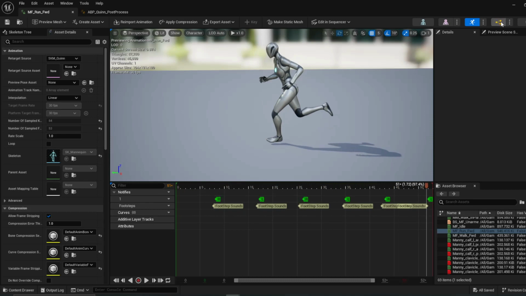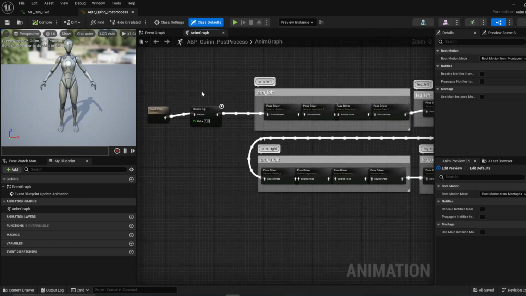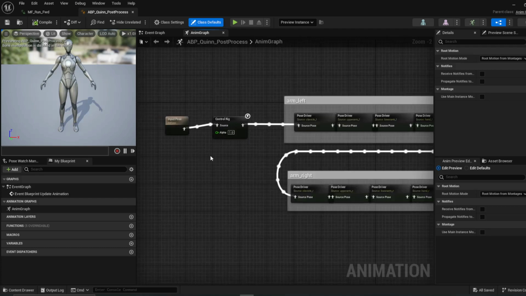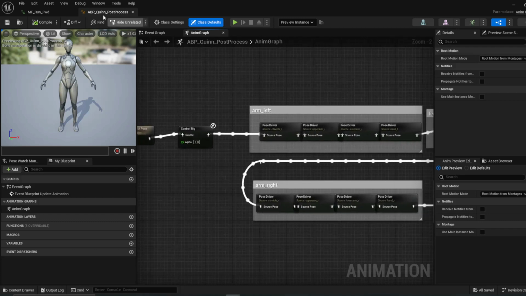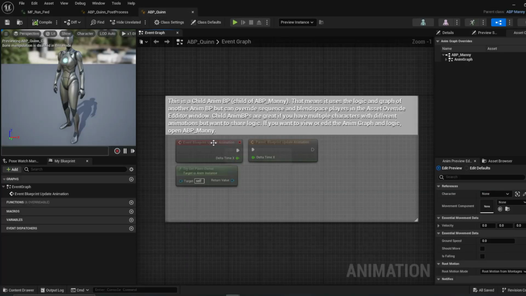All right, let's go ahead and open up the animation blueprint. Should be able to access it right here. Okay, so actually this is a post-process, it looks like. I don't think we're going to want to use this. Let's see. Child of ABP Manny.